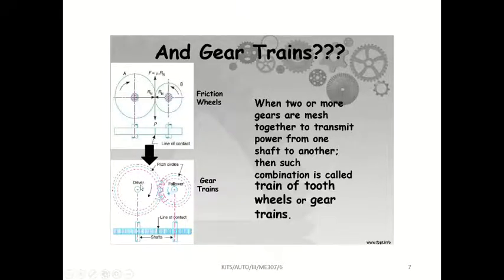Otherwise, the bigger one is called the wheel and the smaller one is called the pinion. Do you understand? The bigger gear is called the wheel, the smaller gear is called the pinion. Okay, this is the top view of the gears.